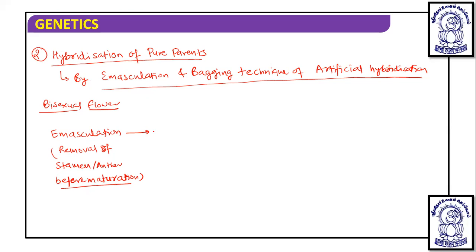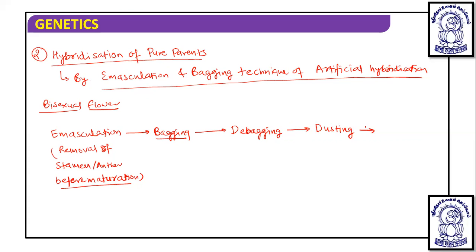Then we bag it with butter paper. The remaining carpel, in the bud stage, we remove the stamen and only the carpel remains. This carpel is bagged with butter paper to prevent contamination with another stamen, and it is allowed to mature. After bagging, when the carpel matures, debagging is done, meaning the bag is removed. After removal of the bag, the desired pollen grains of the particular plant which we have selected are dusted on the carpel stigma, and that is known as dusting.